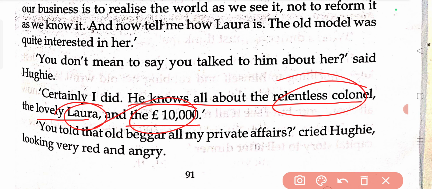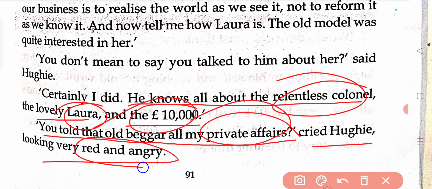Now Huey knows him as a beggar man, but basically that person is not at all a beggar man. He is the millionaire. "You told that old beggar all my private affairs?" So Huey is now saying, you told him about my private affairs also, the condition that I am going through, about Laura, about 10,000 pound, about the father of Laura, everything you told him. Everything that is private to me, you told that beggar man, cried Huey, looking very red and angry. So this is where Huey is getting angry.